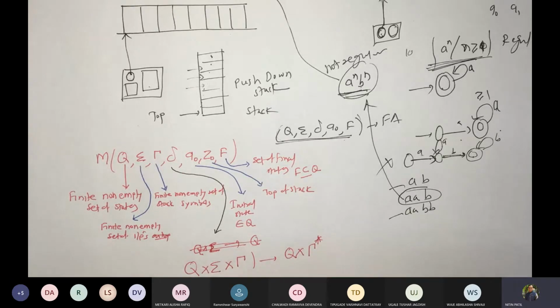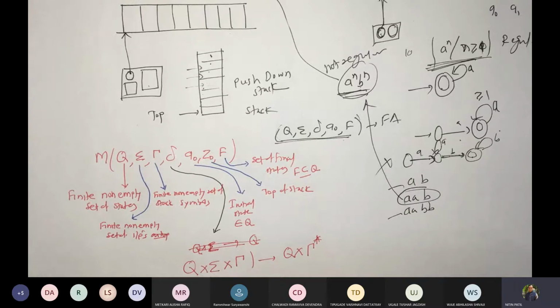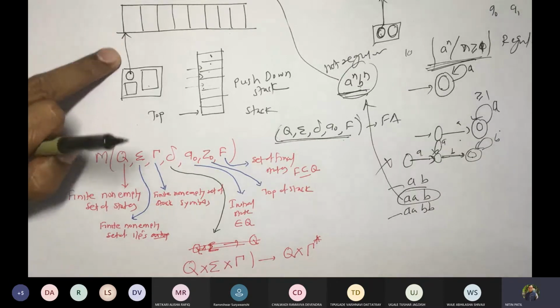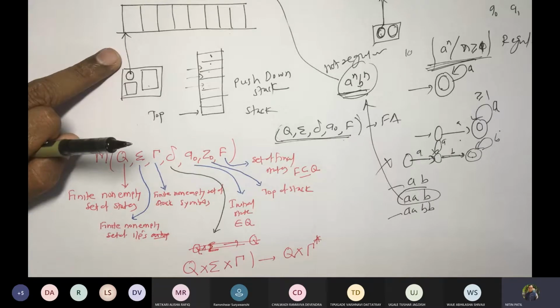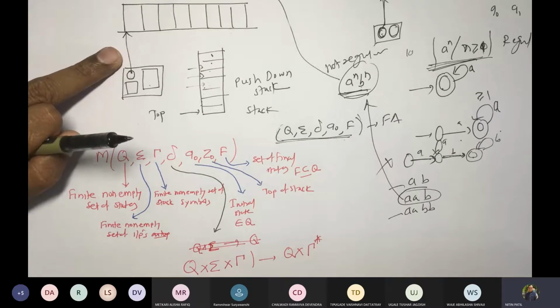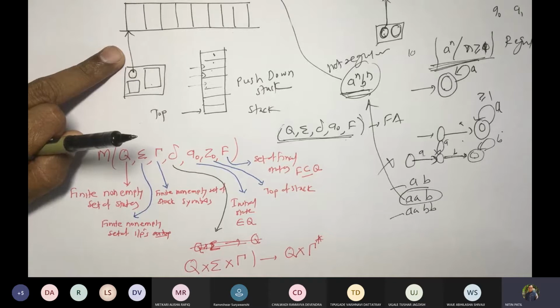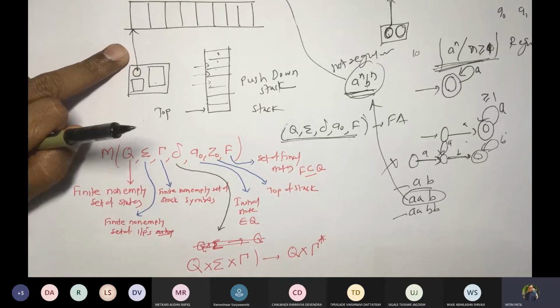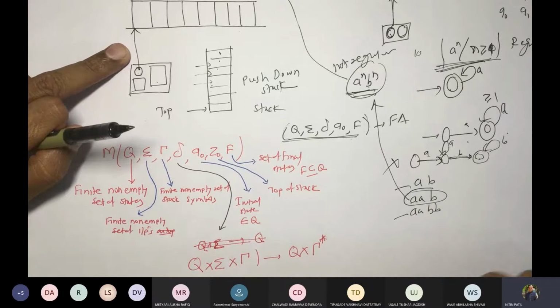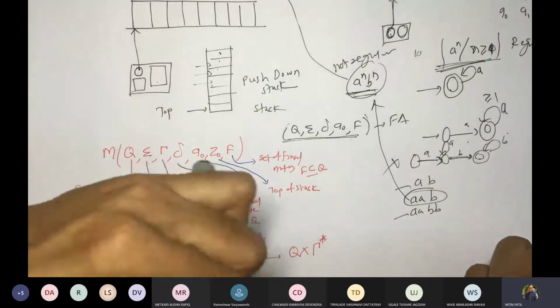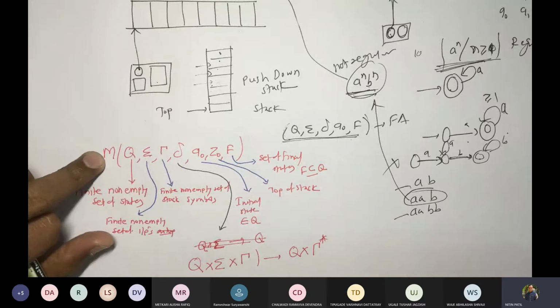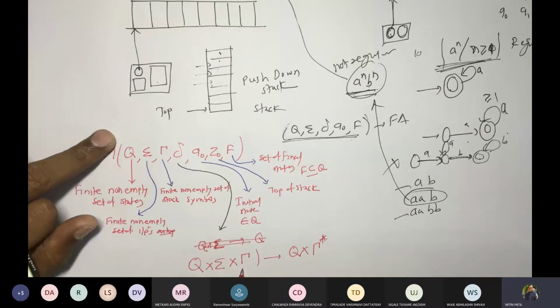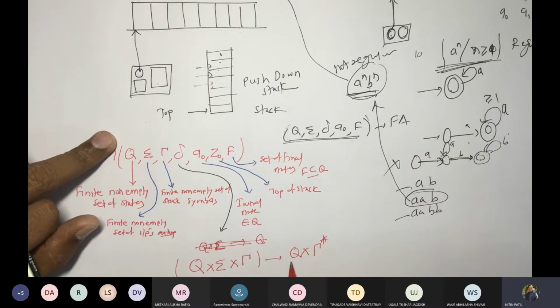So what can happen? You are going to see which is the state. You are going to see what is the symbol under this head, read head. Suppose this is kind of read head. If you recall, you might have seen a tape, I mean to say audio tape, cassette. Have you seen that? Now there is a tape available inside, correct? So when that tape moves, there is a read head which reads the contents of the tape, correct? And then appropriately the song is played. Similarly, we are talking about the same thing. There would be state, there would be input, and there would be something on the stack. So action would be taken by being in the same state or maybe a different state, but changes would be there on the stack.